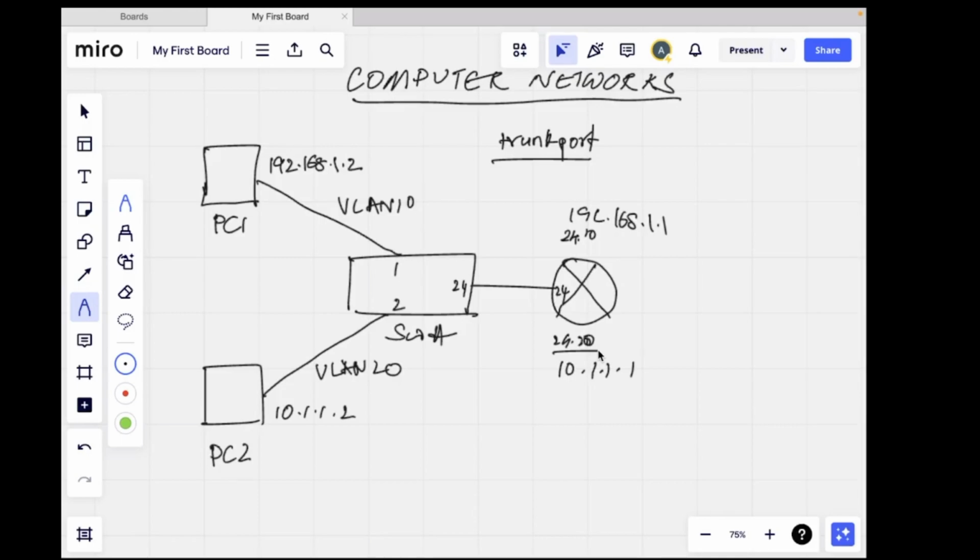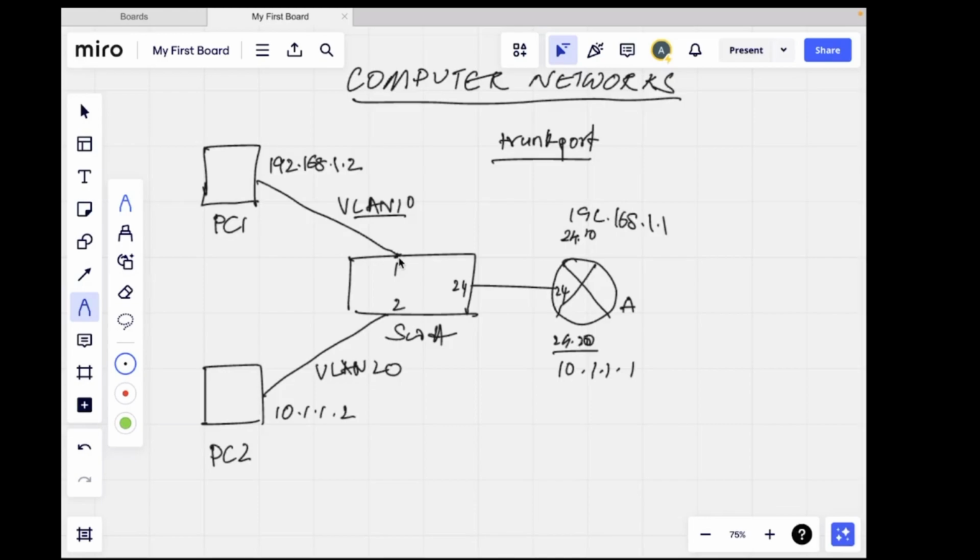Now the packet from PC1 will go to switch A, and from switch A it will go to router A. From router A it will check the routing table. It will see that this has to go out of the interface 24.20 and the packet will be forwarded to switch A and it will go out of the interface 2 to PC2. So when PC1 sends a packet to the switch A, it does not have any information of VLAN, and so it is an untagged packet. Remember, it's called an untagged packet.